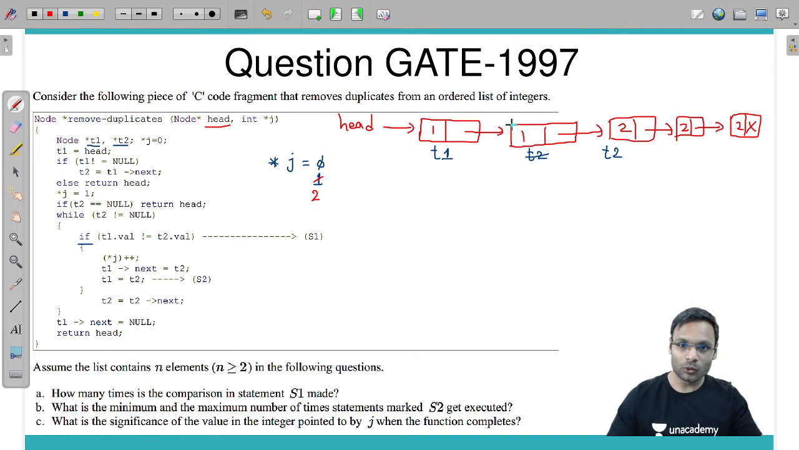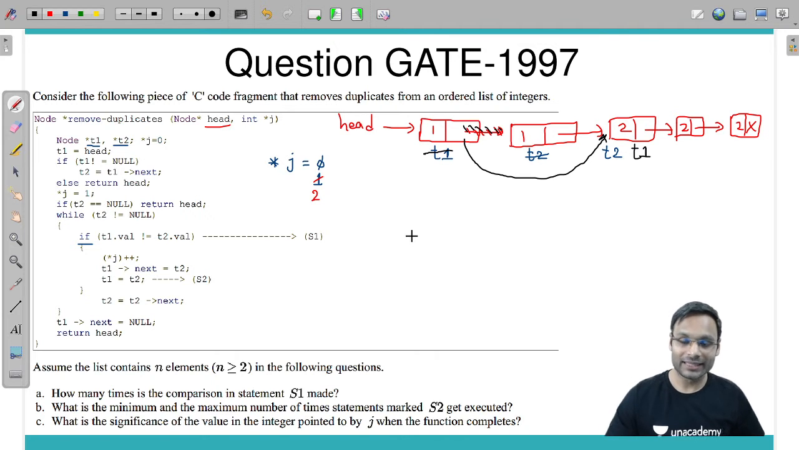T1's next is equal to T2. So T1's next, this one, is updated by T2. Fine. So the middle duplicate node is gone. T1 is directly pointing to T2, and then T1 is equal to T2. T1 comes here. After that, once the if is done, T2 is equal to T2's next. T2 becomes here.